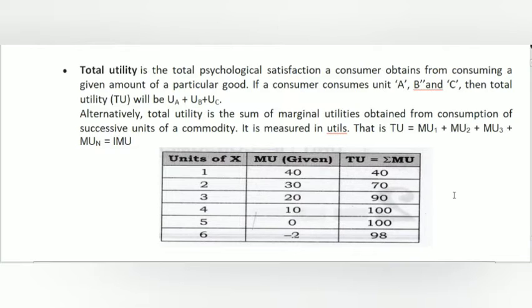measured in utils. That is, total utility is equal to the marginal utility of the first unit plus the marginal utility of the second unit plus the marginal utility of the third unit, and so on. In this way, total utility can be measured for commodities. Here we have a table.